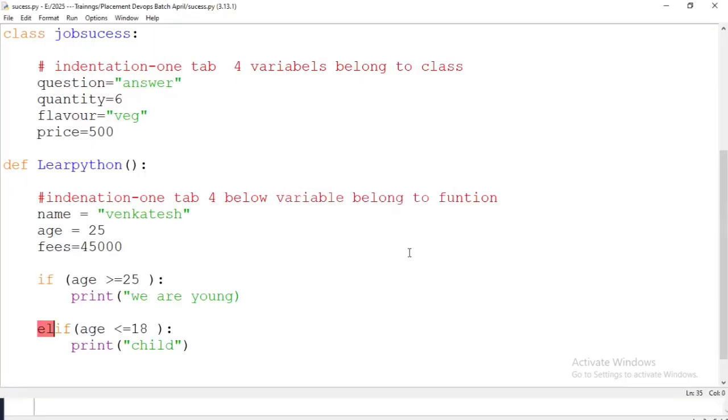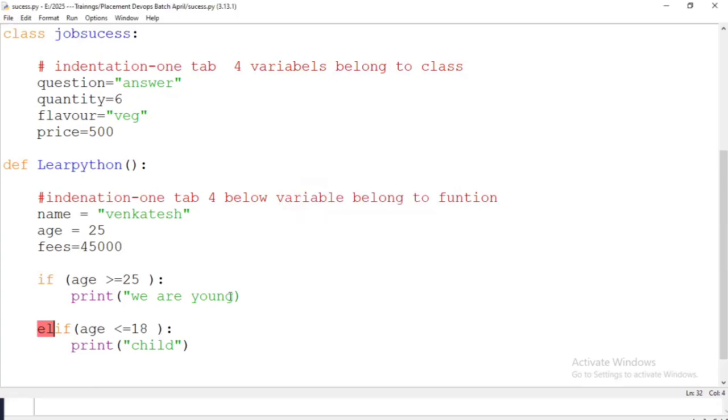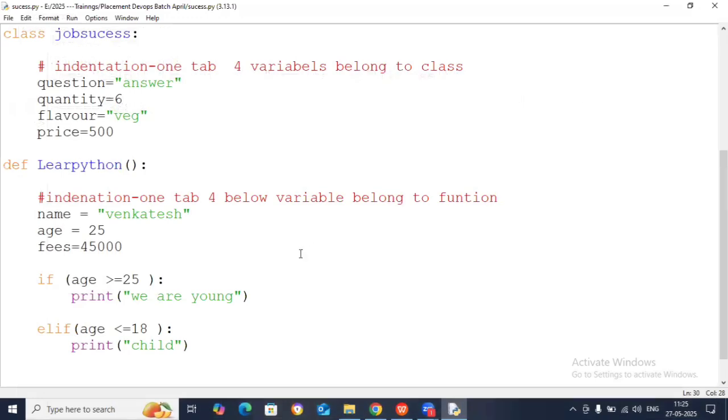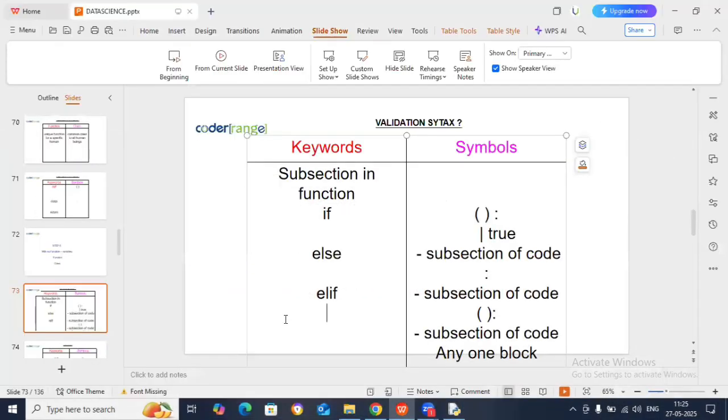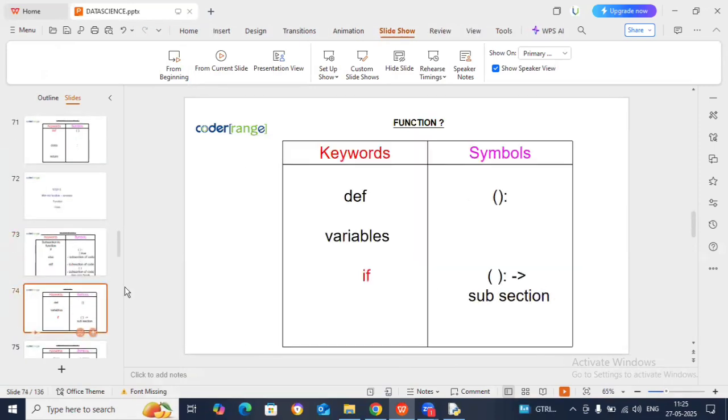No error. There is one problem that is called elif. What is the error we are getting? Let's see that. Here we didn't close the strings properly, so keep that in mind and close it. Most of the syntax errors are because of symbols and keywords. So I have written a good Python code now. Okay, clear?